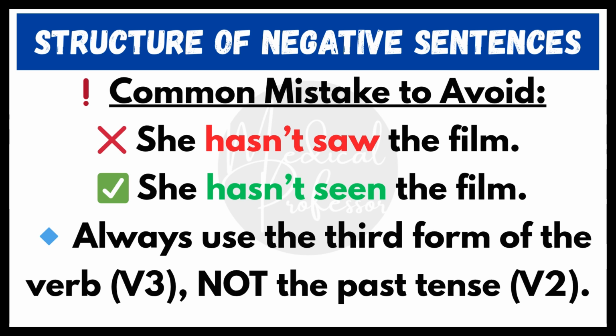Common mistake to avoid. She hasn't saw the film. It is an incorrect sentence. The correct sentence is she hasn't seen the film. Always use the third form of verb, not the past tense.